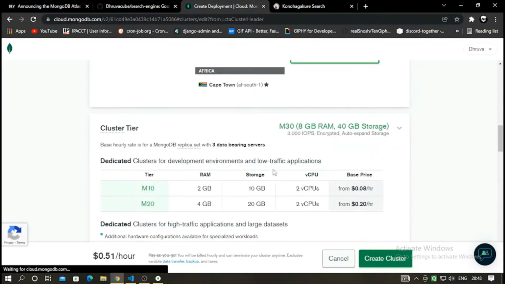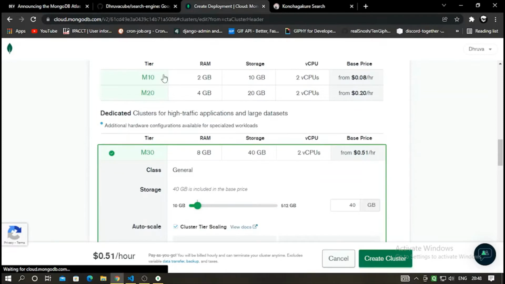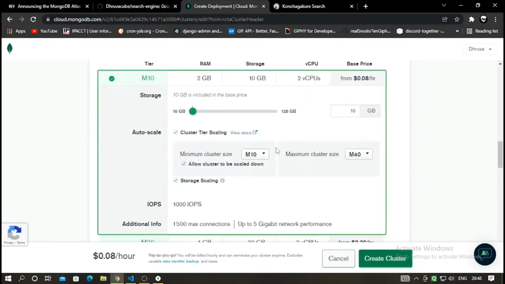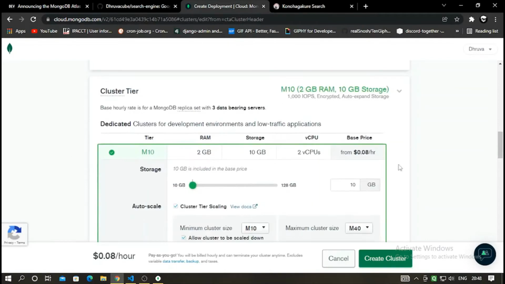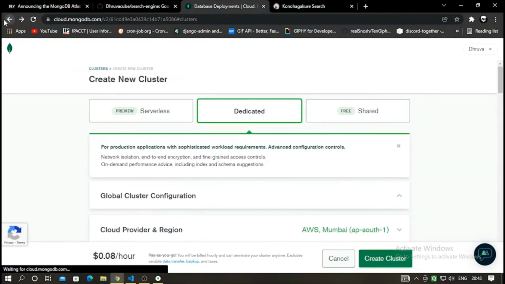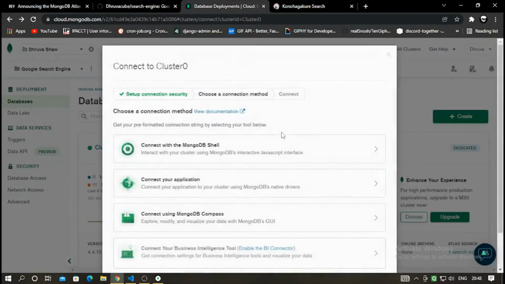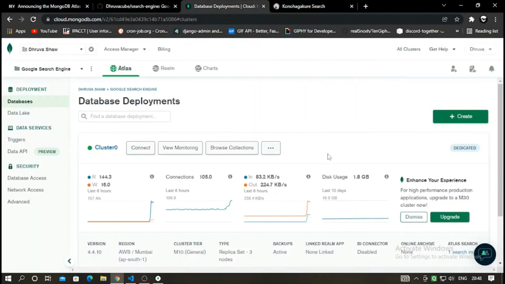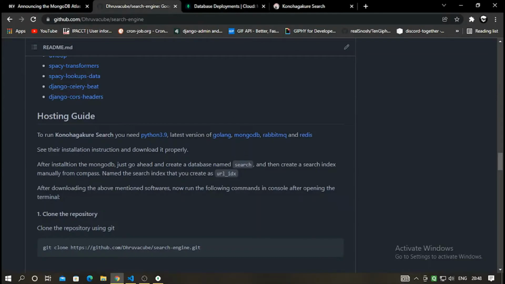And the M10 configuration is enough for this project. I'll just go back, since I have already created a dedicated MongoDB cluster. And after MongoDB we require RabbitMQ.